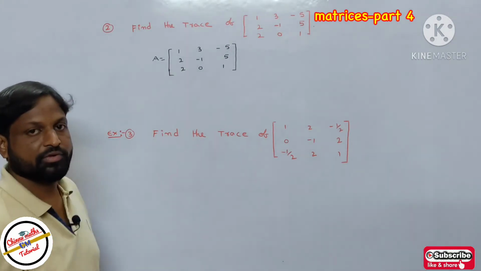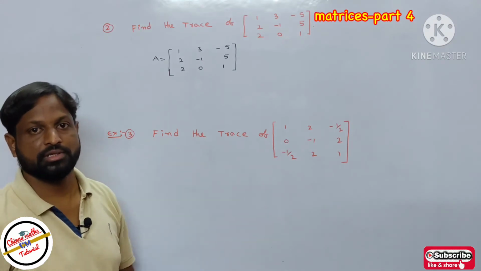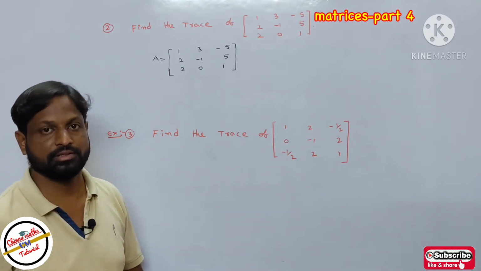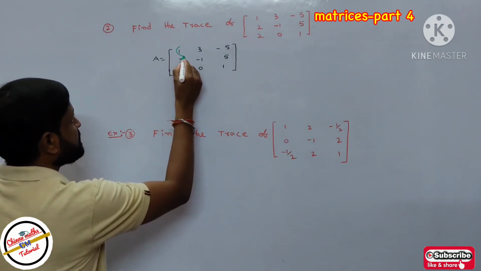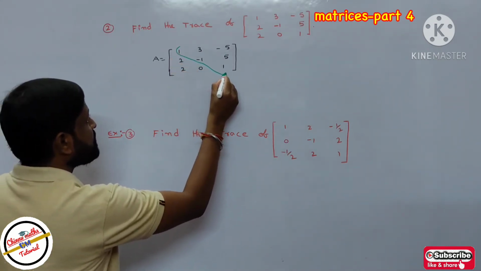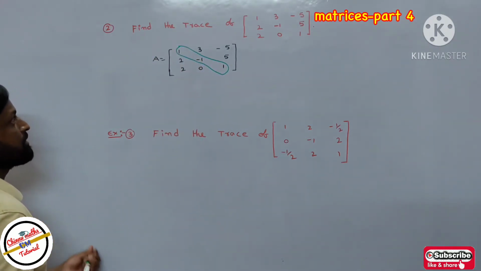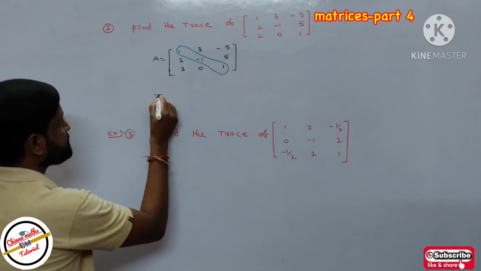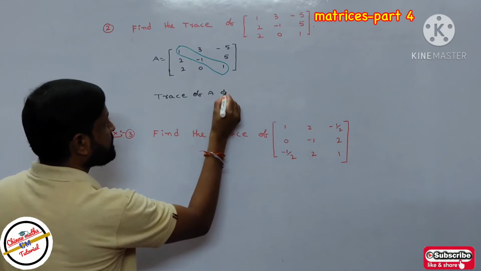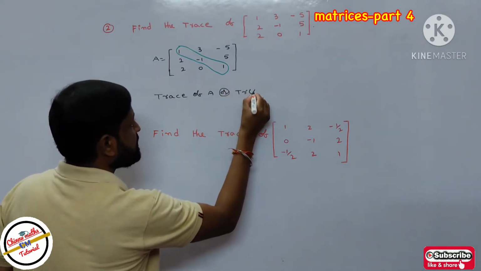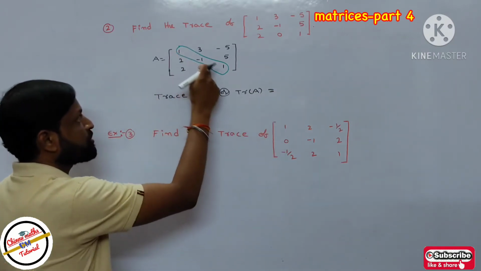So what is the definition of the trace? The trace is nothing but the sum of the elements in a principal diagonal. So then what are the elements of the principal diagonal? These are the elements of the principal diagonal. So then trace of A, or it is denoted as trace A, is equal to the sum of the principal diagonal.